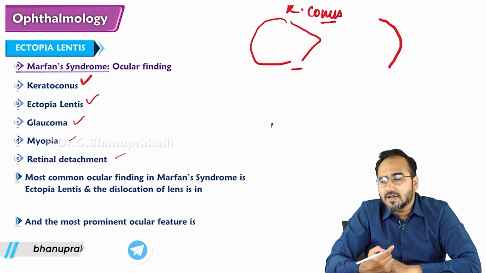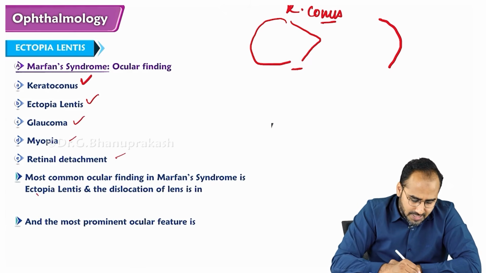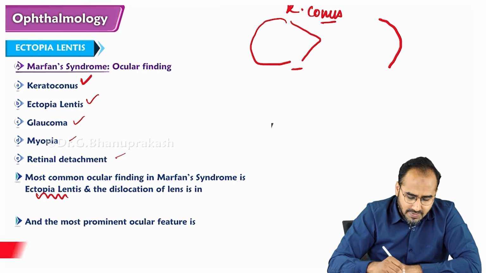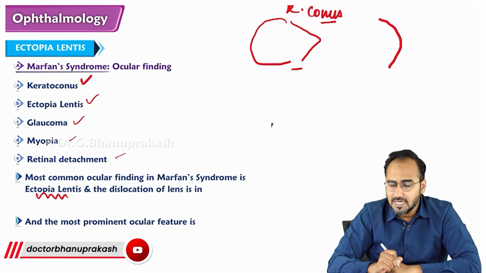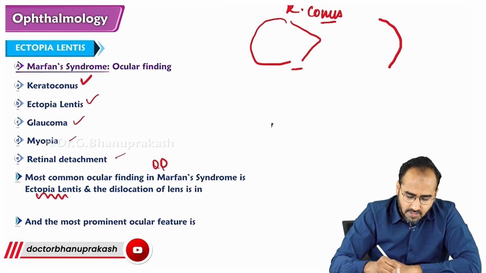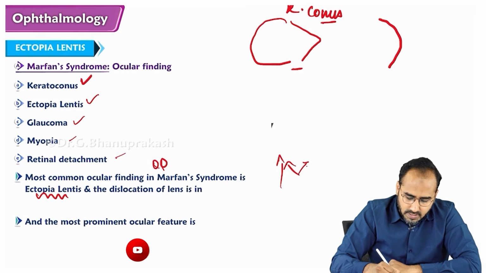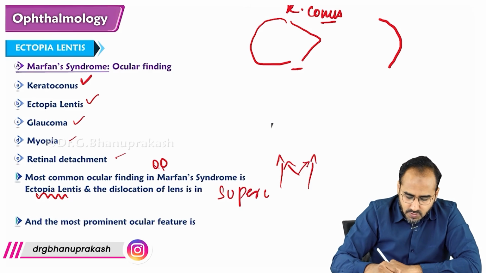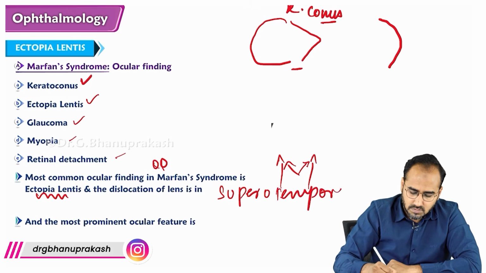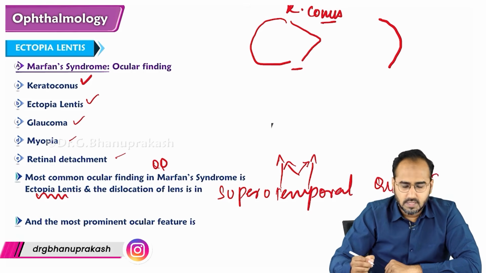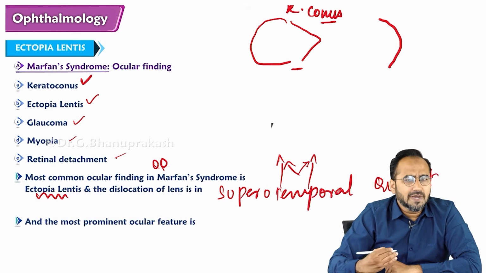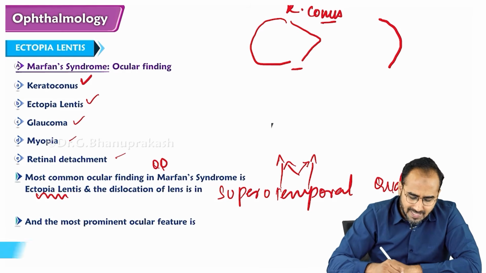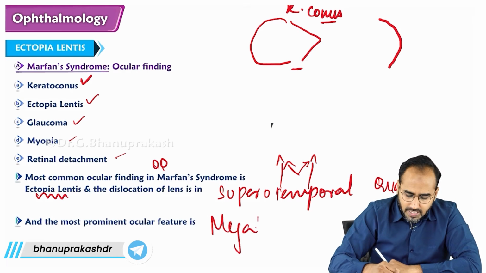Which is the most common ocular finding in Marfan syndrome? It is Ectopia Lentis. And the dislocation of the lens here is in which quadrant, guys? I told you just now, it is the superotemporal quadrant. Very, very important. Whereas what is the most prominent feature of Marfan syndrome? It is megalocornea. Their cornea is large.